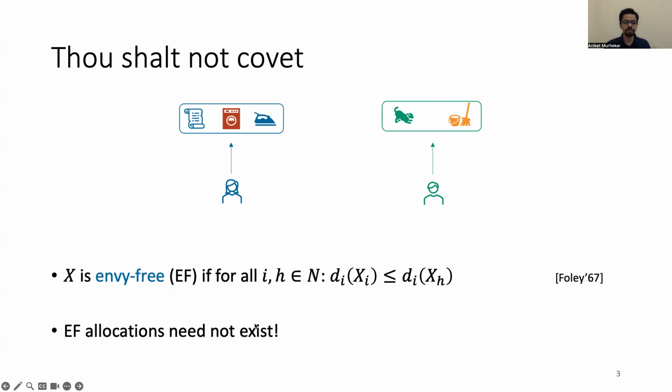Now it's clear that envy-free allocations need not exist when chores are indivisible. As you can see from the example on the slide, here are two agents doing 5 chores which they have equal disutility for. In any allocation, the agent with more number of chores will end up envying the other. So in this example, Alice envies Bob.